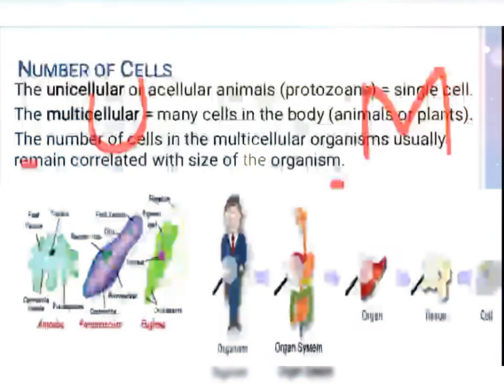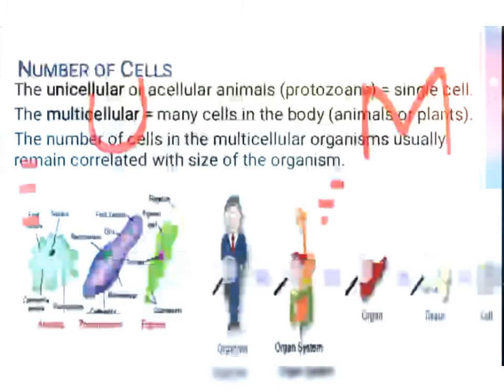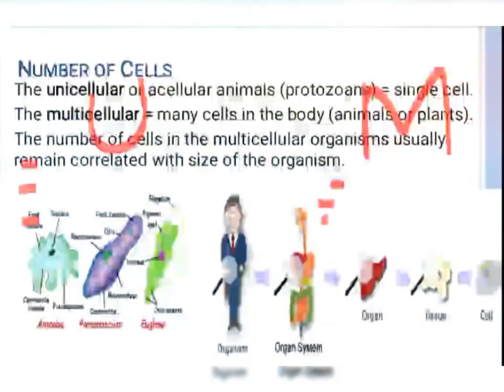Means different cells will combine to form a multicellular organism. Unicellular have simple body organization, and multicellular have complex body organization. And in unicellular, a single cell carries out all the necessary life processes, and in multicellular, multiple cells perform different functions.